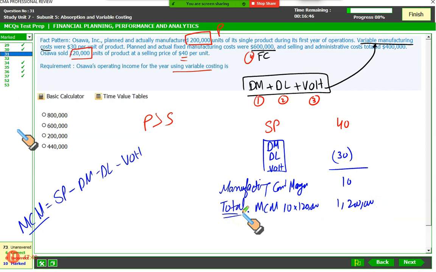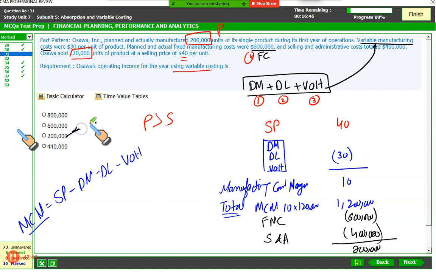Now I will deduct all the remaining costs from this. Fixed manufacturing cost is $600,000 and selling and administrative cost is $400,000. So 1.2 million less 600,000 is 600,000, less 400,000 is exactly $200,000, and here you go.